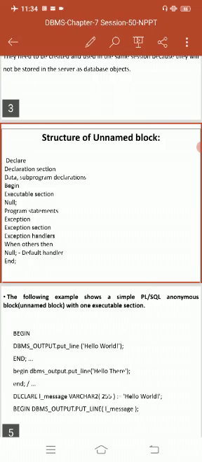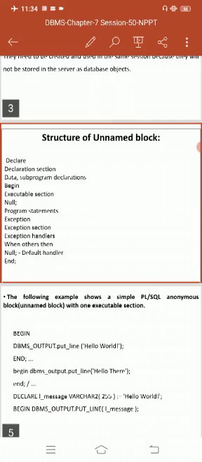Once again, the structure of an unnamed block: first is declare, the declaration part, second is the executable part, and third is the exception handling part. This is the main concept. So what is meant by the declaration part? The declaration part is the area of the block where variables, cursors, or exceptions are declared.